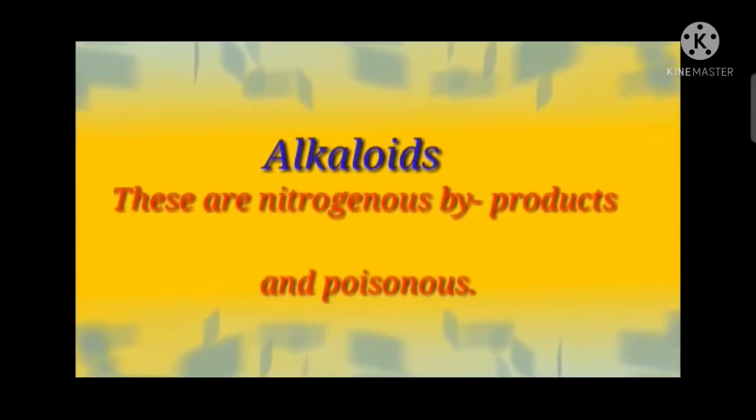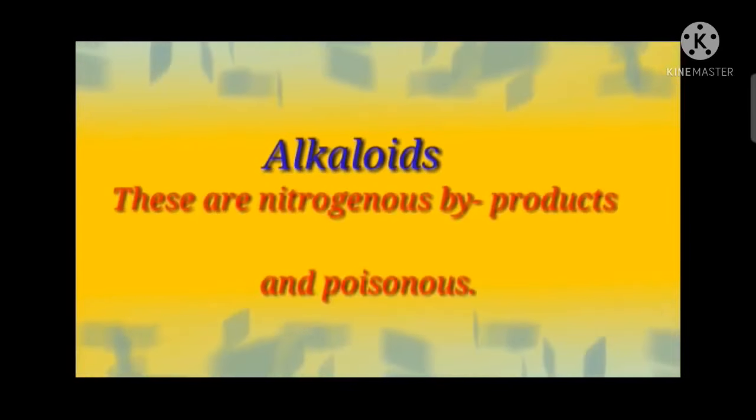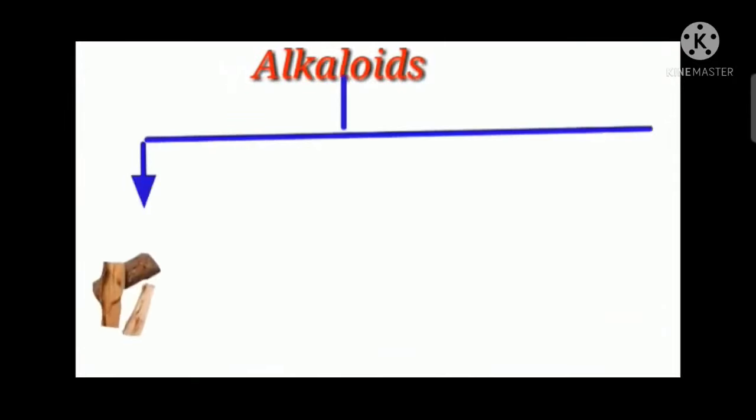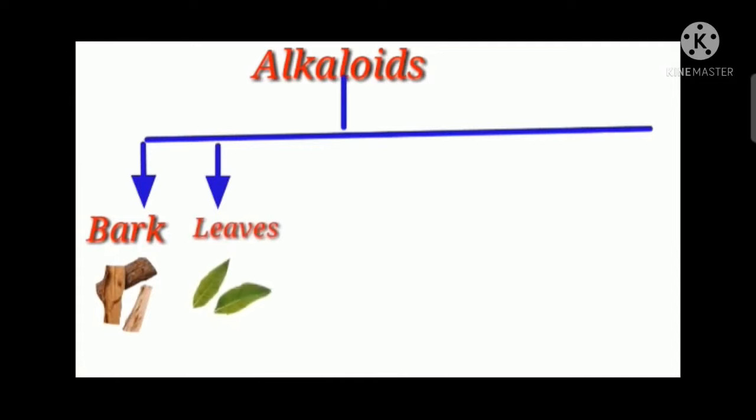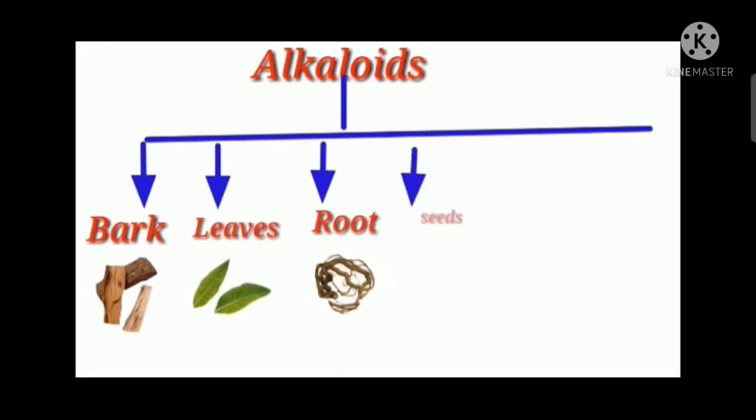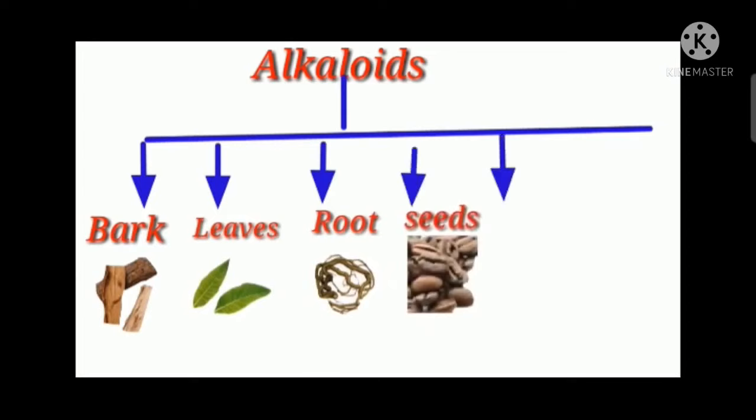Children, let us come to know in detail about these secondary metabolites. The first one is alkaloids. These are nitrogenous byproducts and poisonous. These are stored in different parts of the plants. They are the bark, leaves, root, seeds, fruit, and the flower.